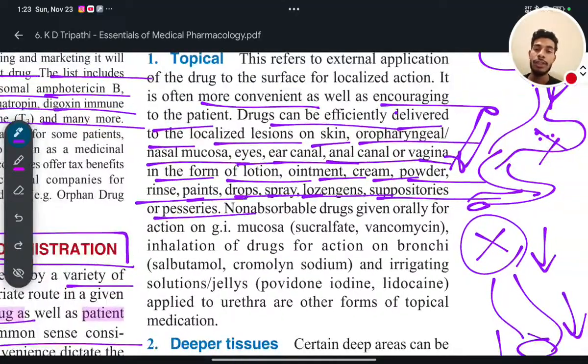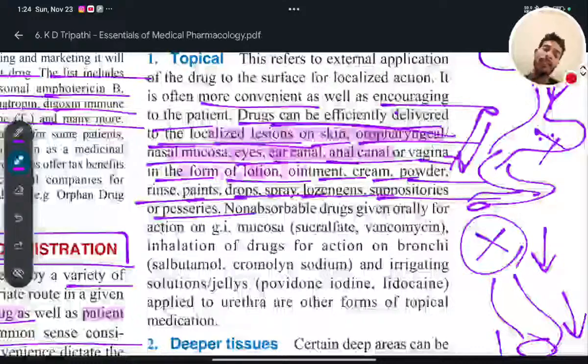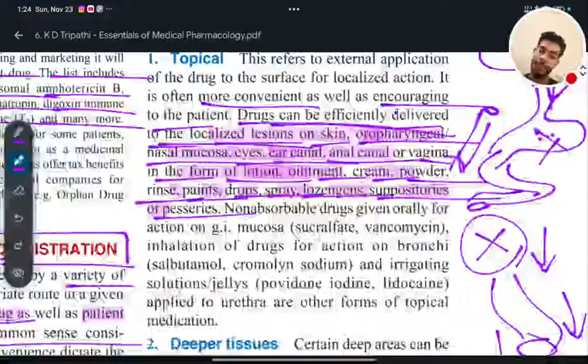Am I clear? So what he is telling, the drug can be efficiently delivered to the localized lesion on skin, oropharyngeal or nasal mucosa or eye or ear canal or anal canal or vagina in the form of lotion, ointment, cream, powder, rinse, paints, drops, spray, lozenges, suppositories, and pessaries. Am I clear?